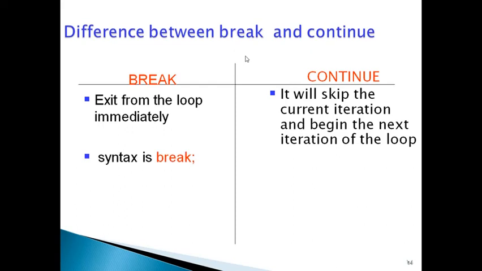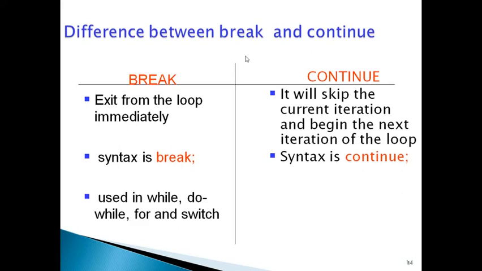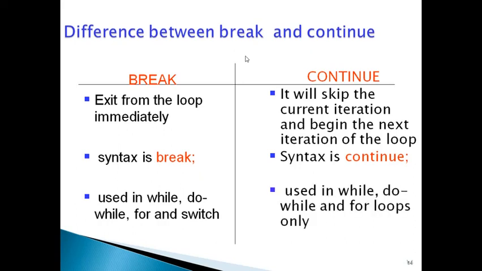The second difference: the syntax is break semicolon, the syntax is continue semicolon. Break is used in while, do while, for loop and switch statement also. Continue is used in while loop, do while and for loops only.